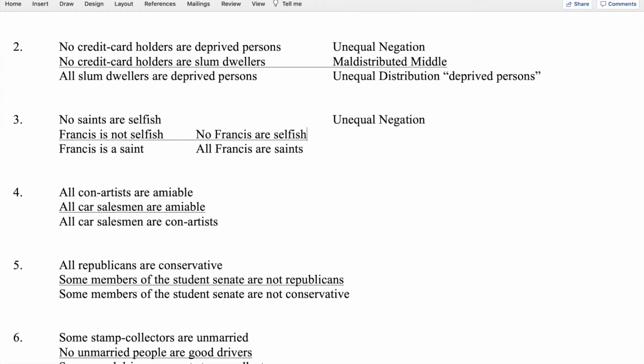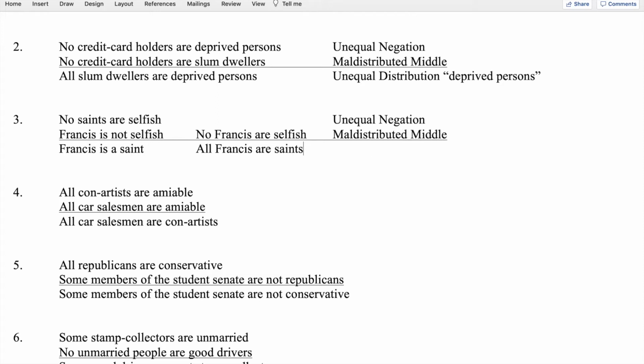And then we look at the middle term, and the middle term here is selfish people. Selfish people is distributed in the first premise because it's predicate of a negative, and it's also distributed in the second premise because, again, it's predicate of a negative, and a middle term that's distributed twice means the syllogism commits the fallacy of the mal-distributed middle term.